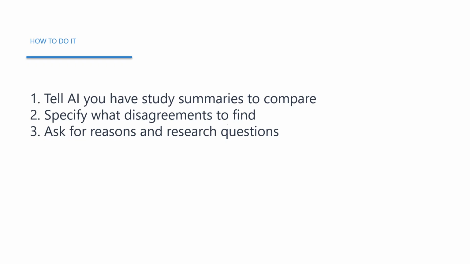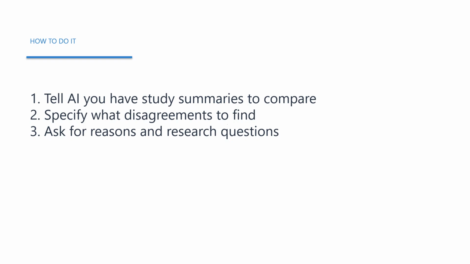Here is how to structure your contradiction-finding prompts for maximum effectiveness. Start by telling the AI that you have summaries of multiple studies examining a specific relationship. Tell it you want to analyze them for contradictions. Then specify exactly what types of disagreements you want to find. Ask about direction of effects. Do studies disagree about whether the variable increases or decreases the outcome? Ask about magnitude. Do effect sizes differ substantially? Ask about conditions. Do studies disagree about when or for whom effects occur?